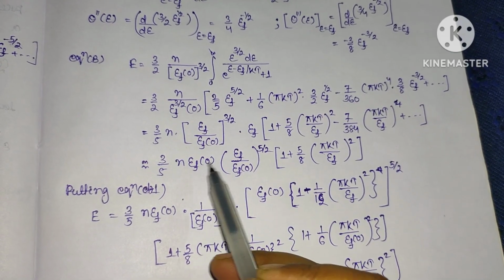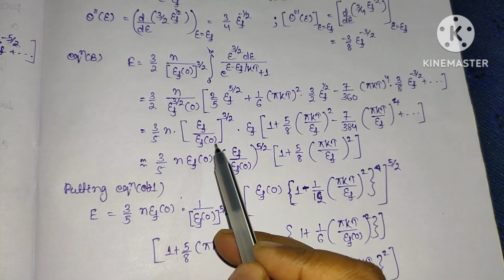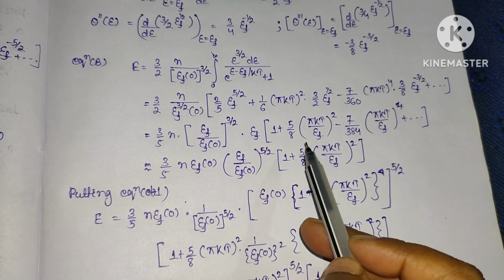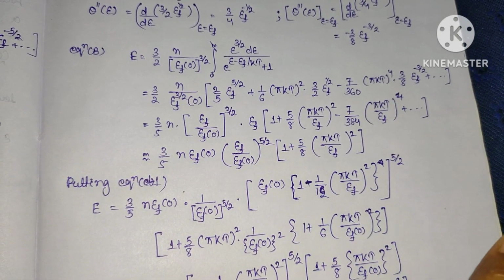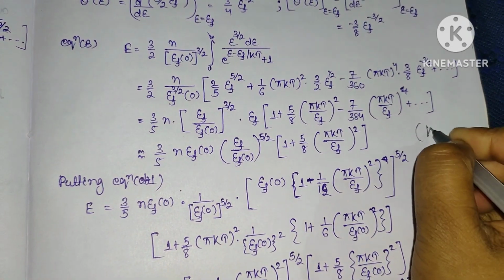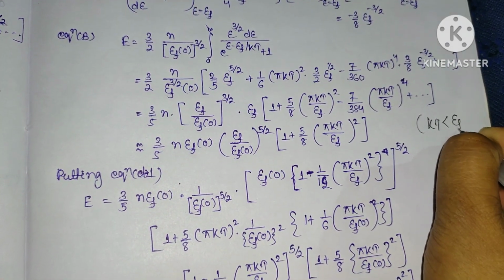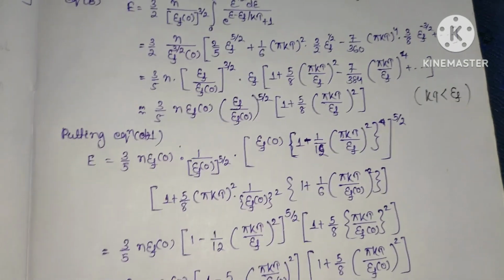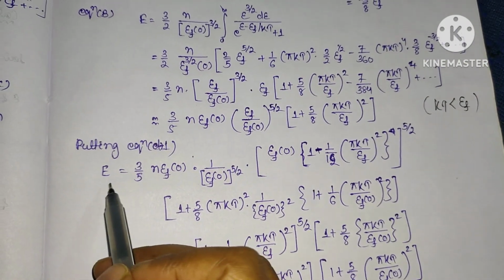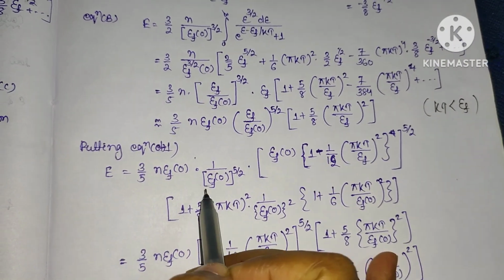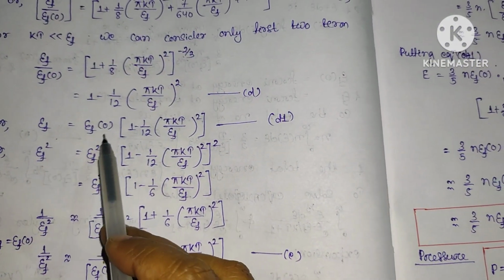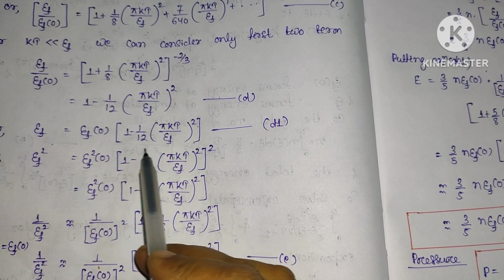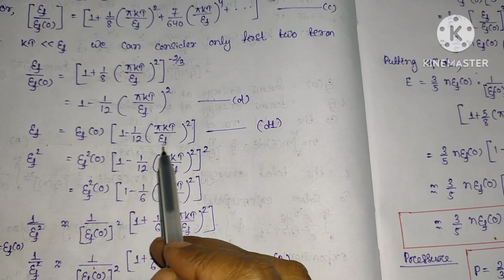So simply we can cancel this term and this becomes E_F^(3/2), and the remaining term will be this 2. Here we have neglected the higher order term, since kT is very much less than E_F. Now this will be the energy expression from this part: E_F equals E_F(0) times 1 minus 1/12 π kT by E_F, whole squared.